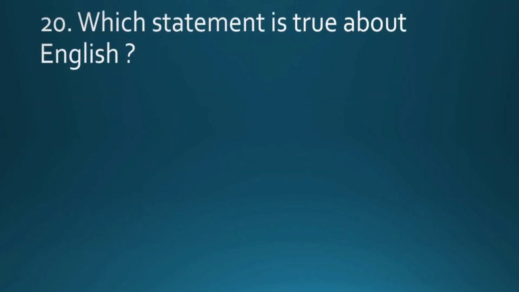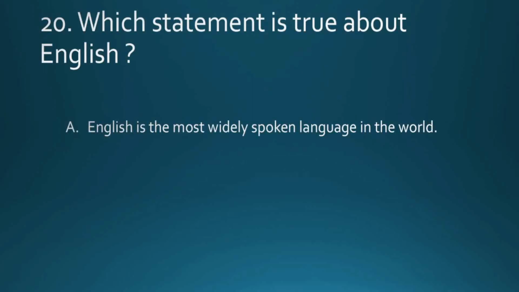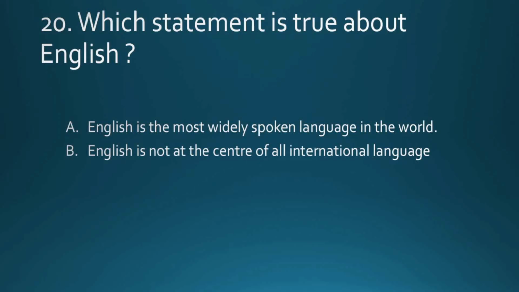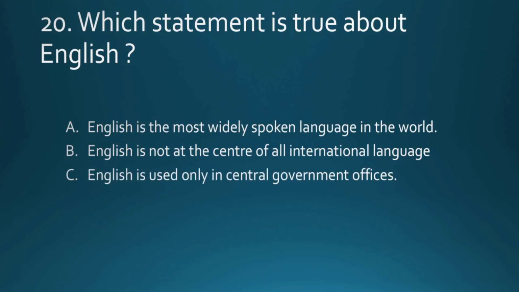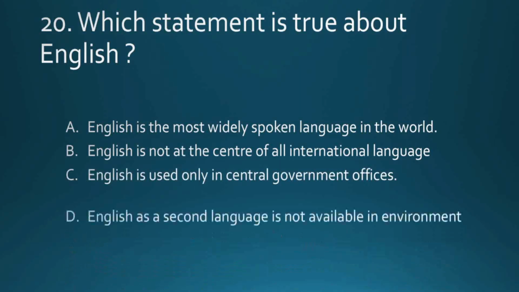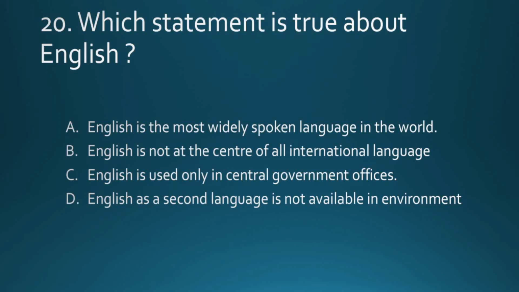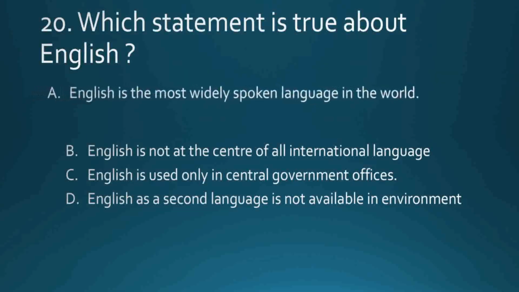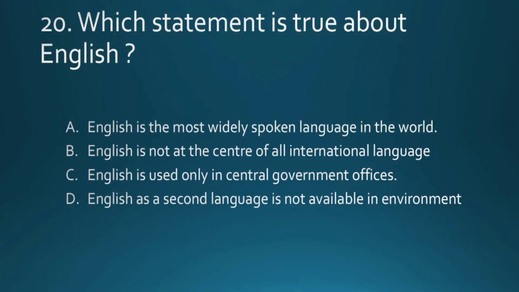Which statement is true about English? English is the most widely spoken language in the world. English is not at the center of all international language. English is used only in central government offices. English as a second language is not available in environment. See this. What is asked? Which statement is true about English? Okay, got it? See the answer. English is the most widely spoken language. Others are not correct about English.